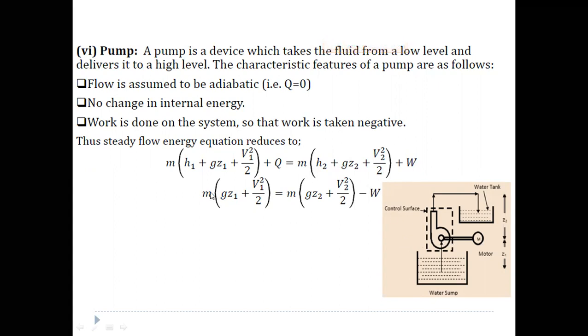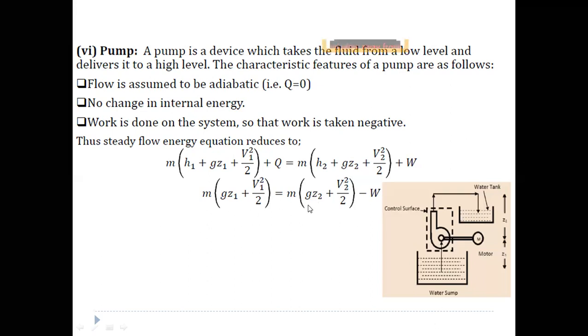So the steady flow energy equation is M into (H1 plus g Z1 plus V1 square by 2) plus Q equals M into (H2 plus g Z2 plus V2 square by 2) plus W. Since there is no change in internal energy, H1 and H2 are neglected. Since the pump takes water from the sump to the tank, the heights are considerable: the sump is at ground level and the tank is at some height above it.